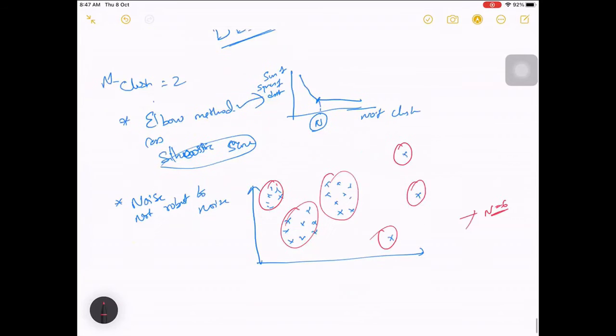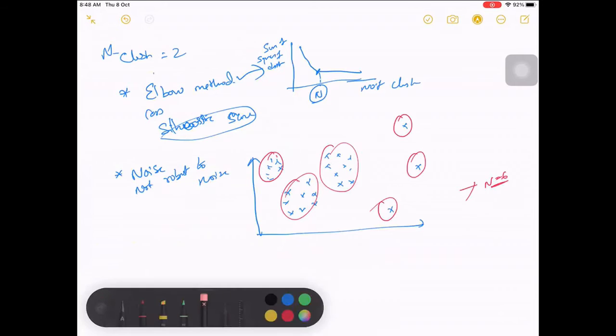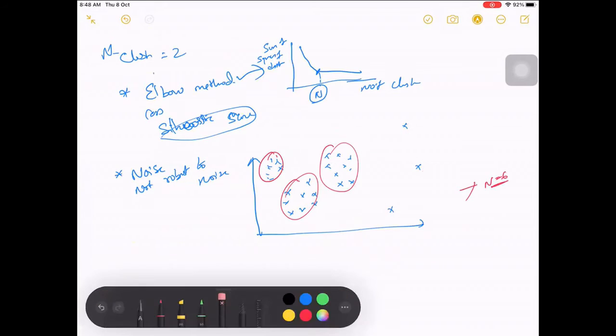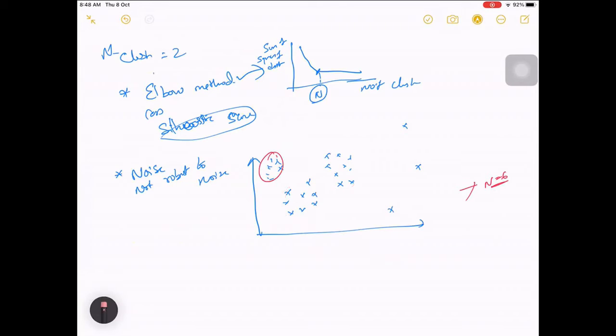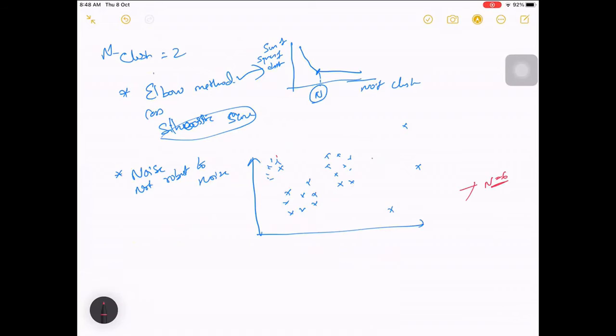No, right? You think this is irrelevant, so maybe you pick three clusters, but then instead of clustering this way, this will also get impacted, because for each center we are calculating how far each point is. Your center will shift this way, because it is the average of all your points.